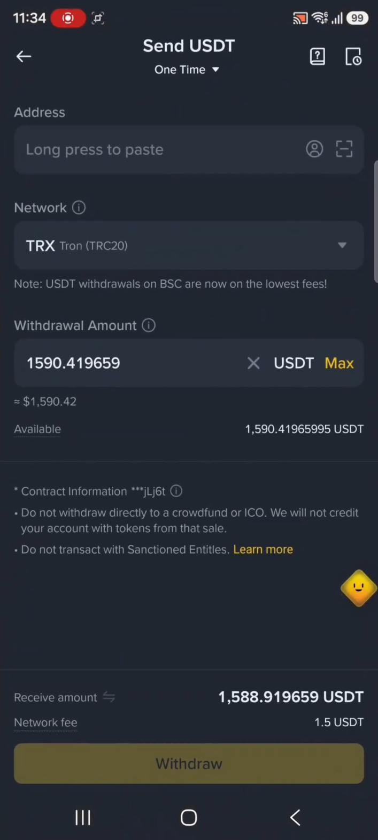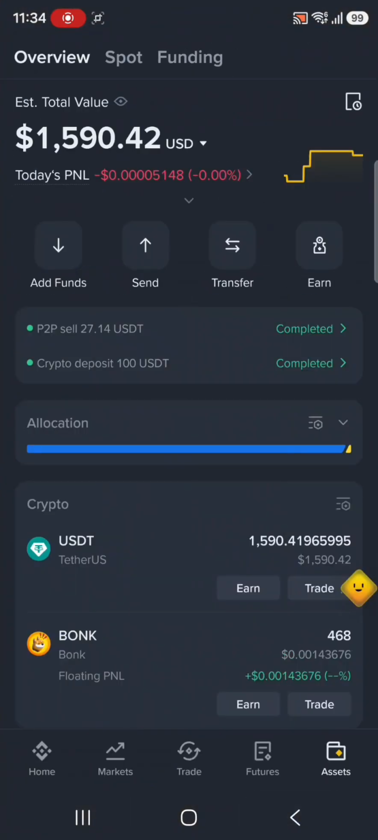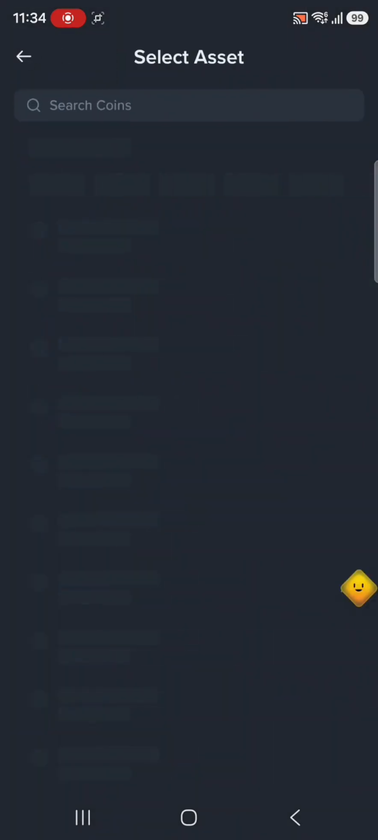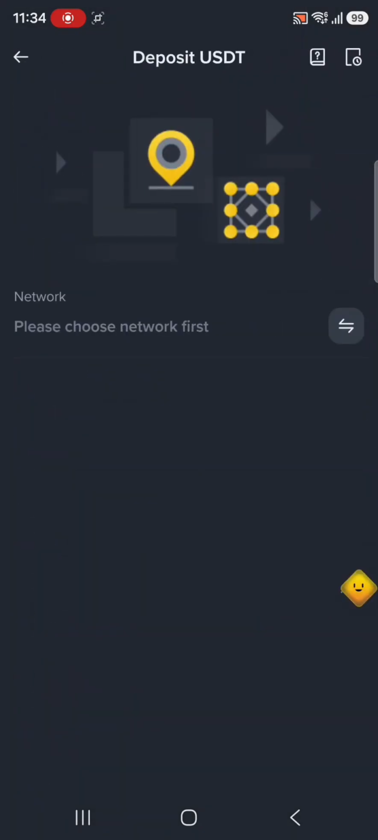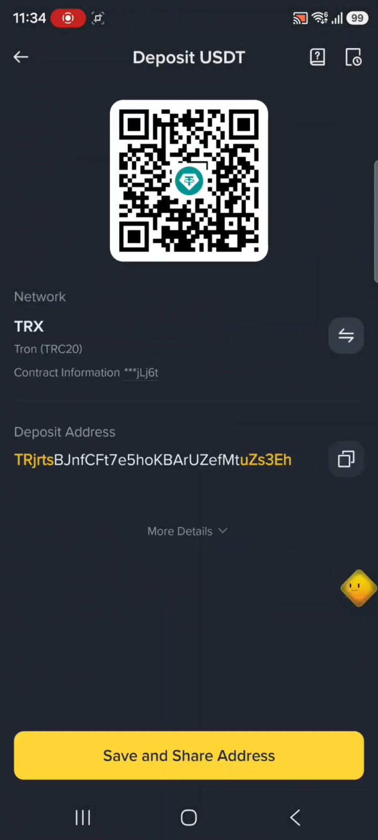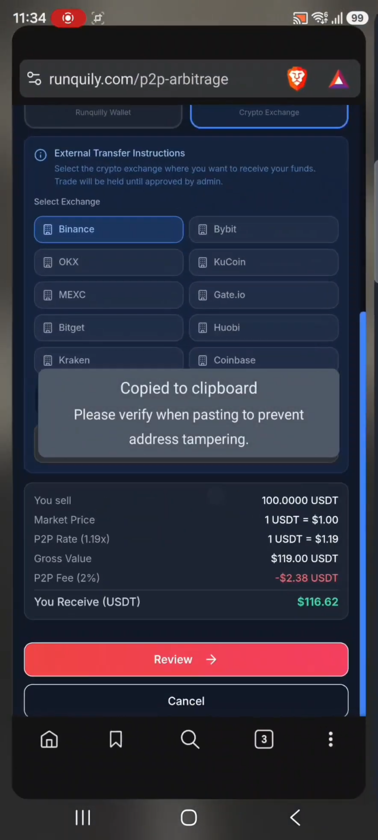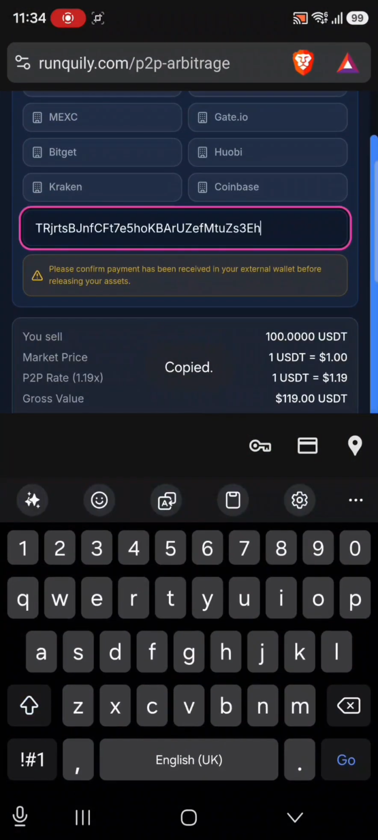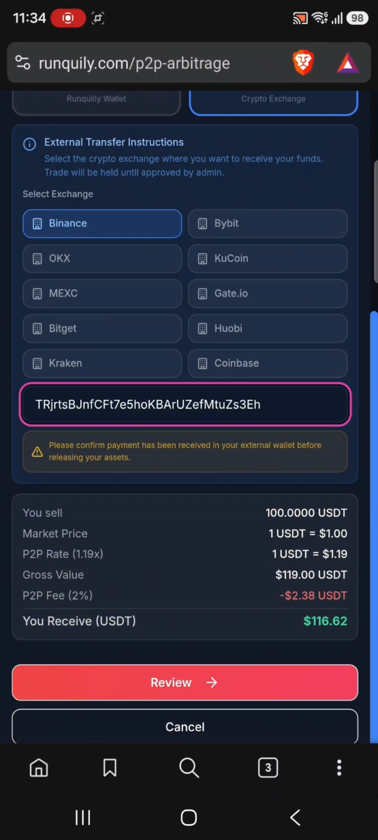So I'll go to my Binance. This is how you get your address. You click on add funds, you click on deposit assets, then you click on your crypto coin and choose the network. After that, you copy it and paste it here. So the merchant won't send to my Ranquilly account, but directly to my Binance account.